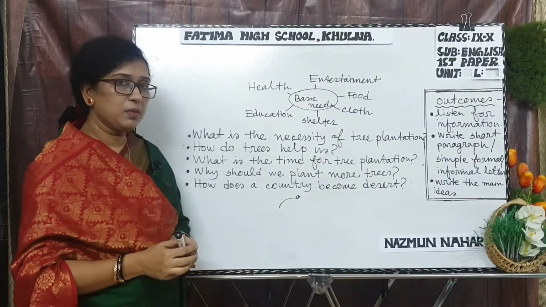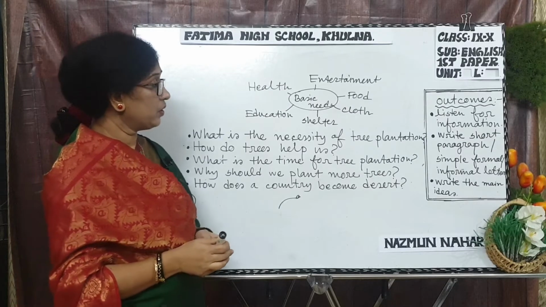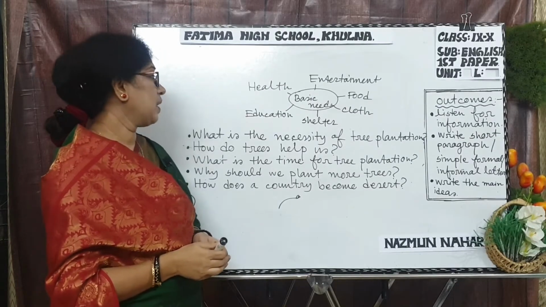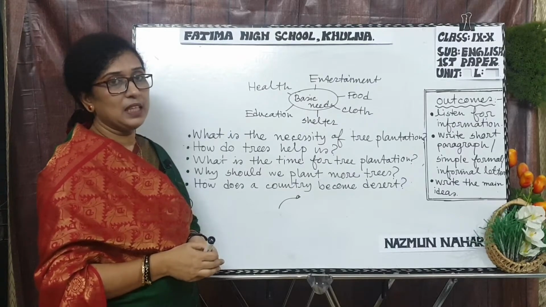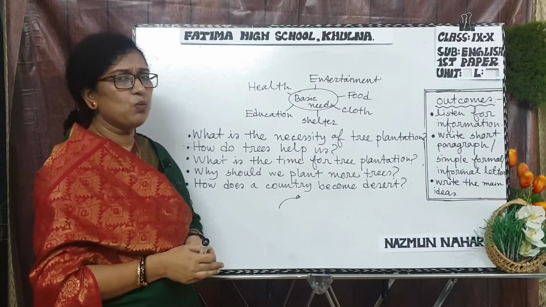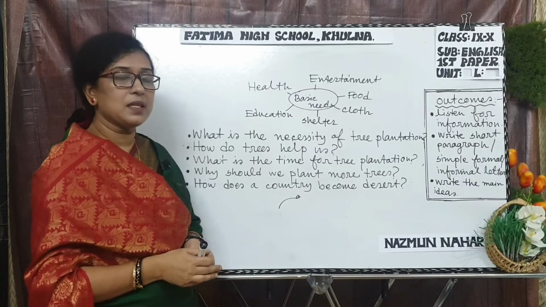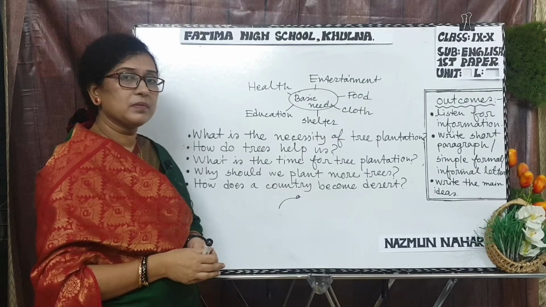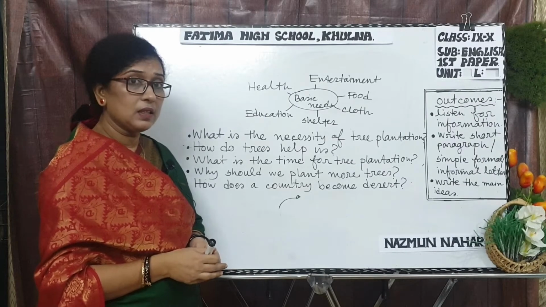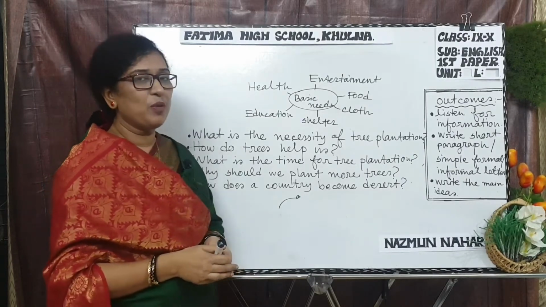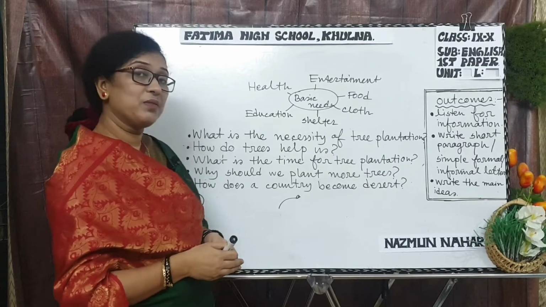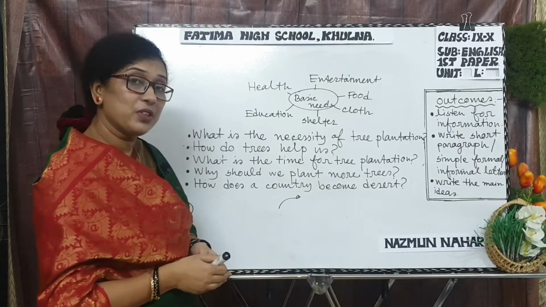The first is food, second cloth, then shelter, education, health, and the last, entertainment. Can you guess which thing gives us all these things? Yes, trees. We get food, cloth and shelter from trees.